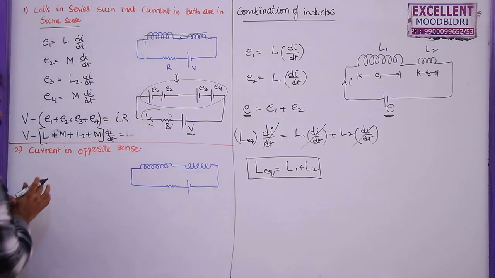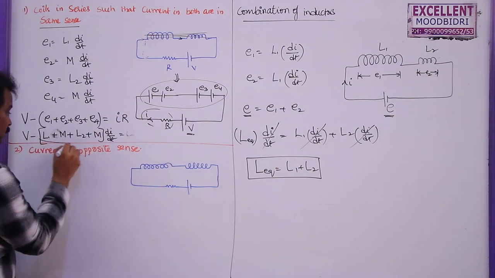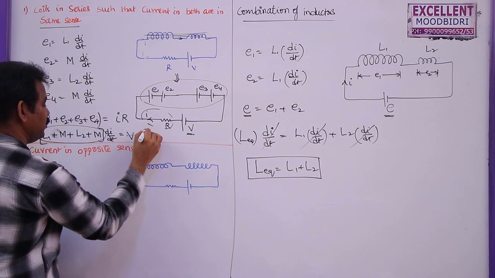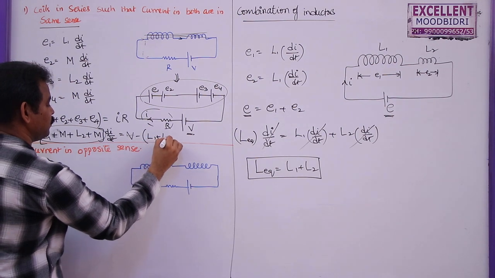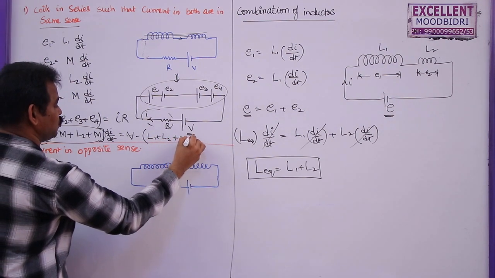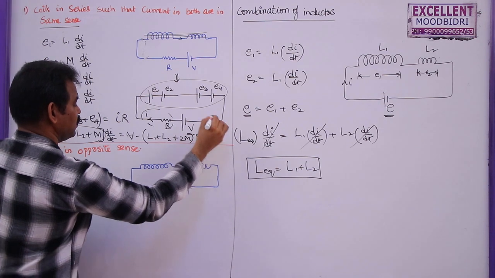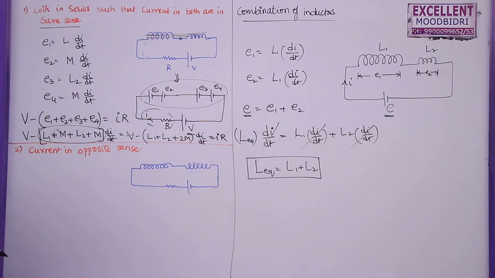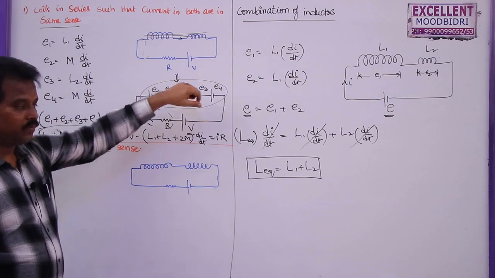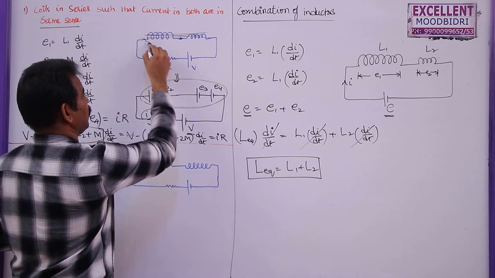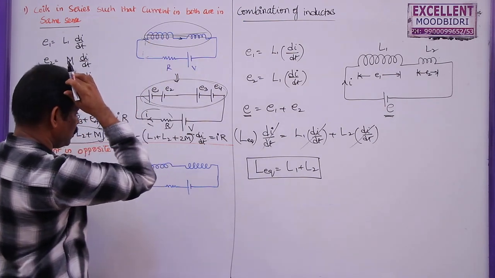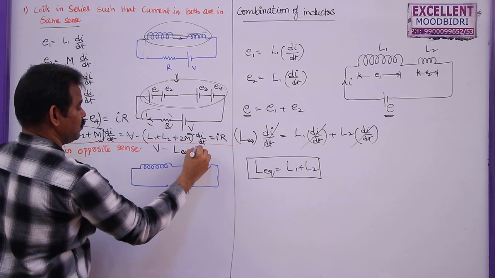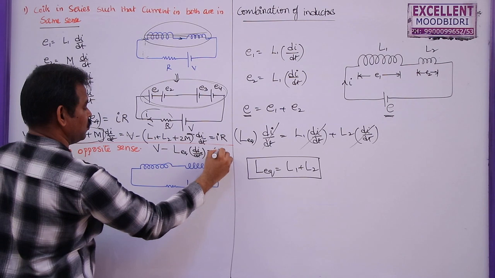First of all, let me write like this. So in this case, V minus (L1 plus L2 plus M plus M) di by dt, that is (L1 plus L2 plus 2M) di by dt. So this is the net EMF, which is equal to IR. Now instead of these four cells, we can connect a single cell here, or the combination can be taken as a single coil here. So we can write V minus L equivalent di by dt is equal to IR.